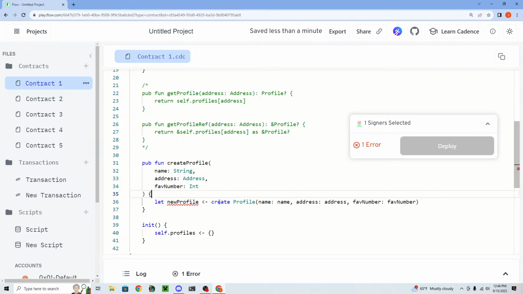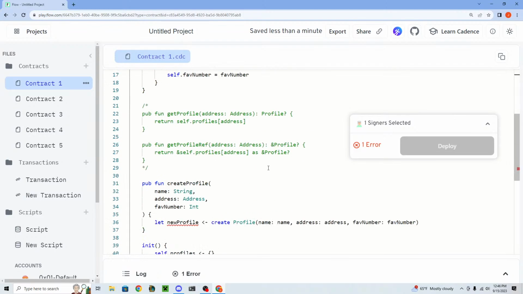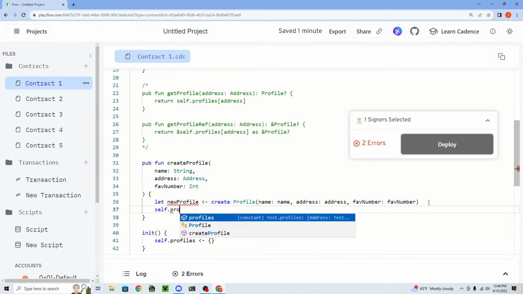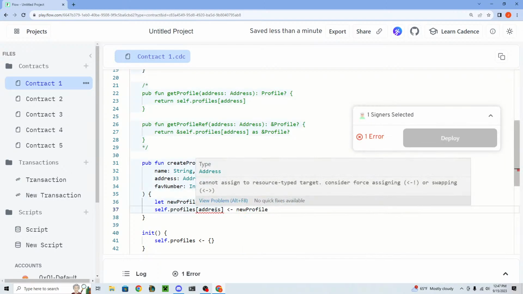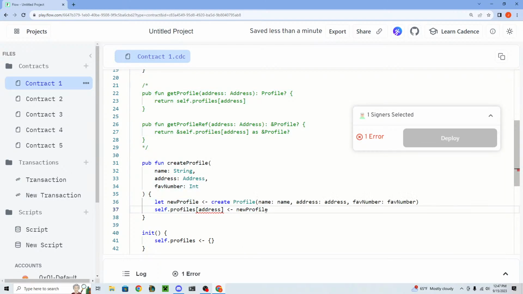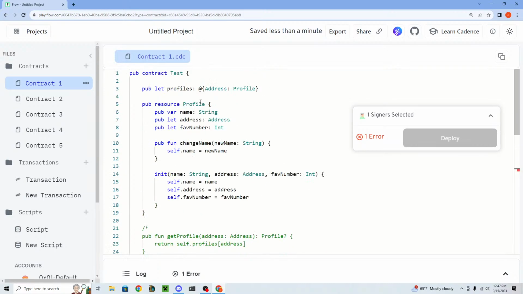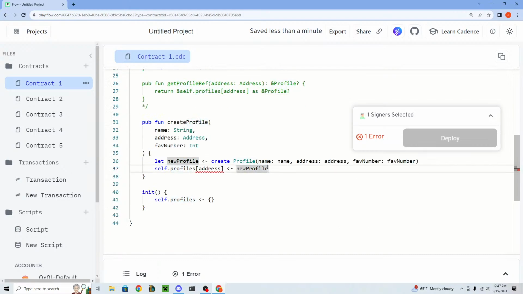So we have to move this new profile into this dictionary now. So what we can say is just self.profiles at address, and we can move in the new profile. Now, there's another trick here. What happens if there's already a profile at that address, right? What if there already exists a profile? Then this new profile is going to overwrite that existing one, and that's not good.